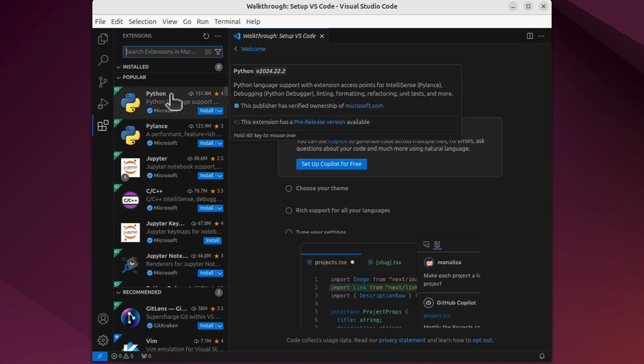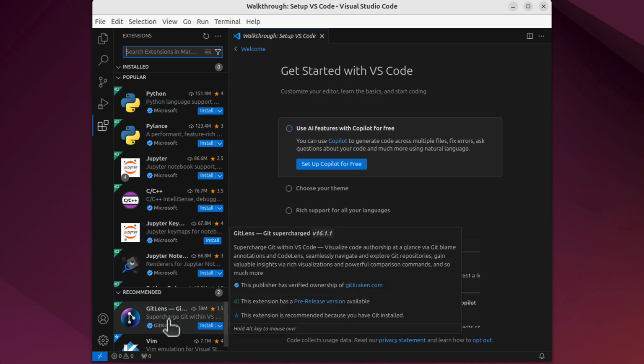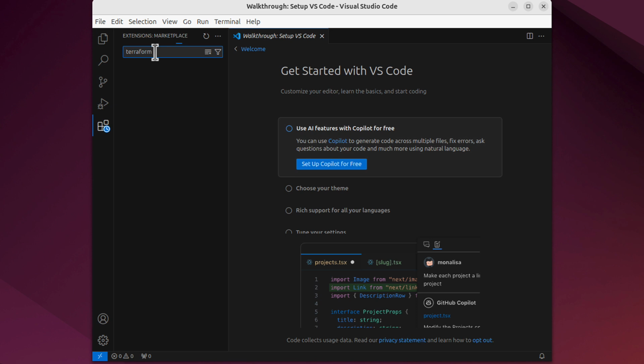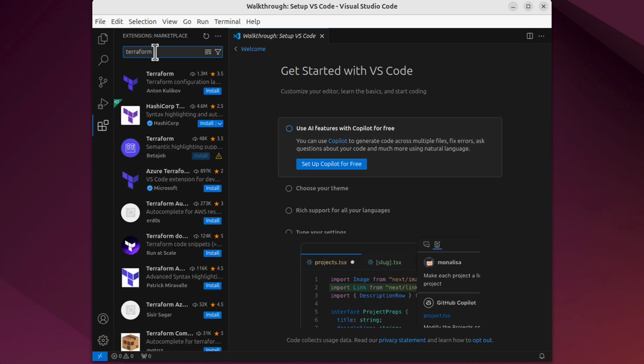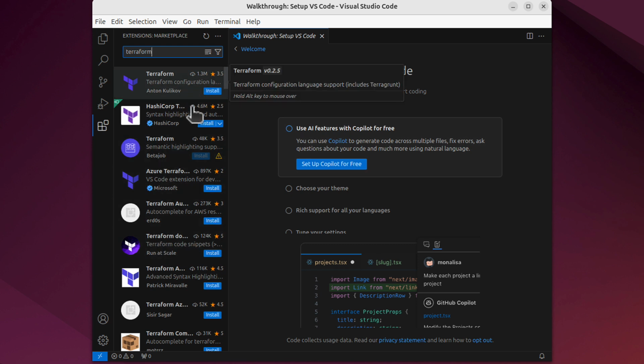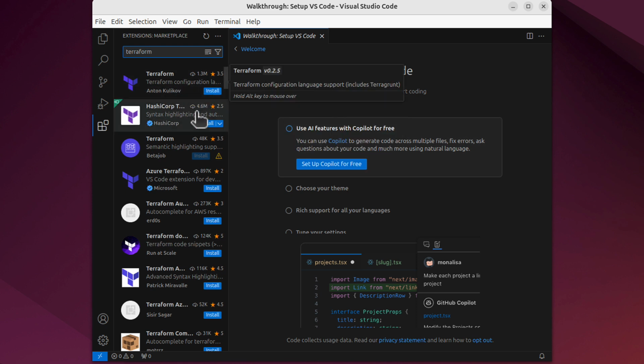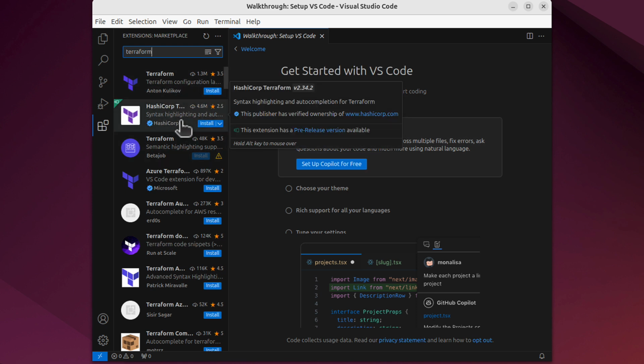For example, here you've got something for Python. You can see it was downloaded 151 million times. And GitLens is another one that you might be interested in later on, but now we are just searching for Terraform. And you will find not one, but also many of them, and you can try them out. I mean, one of them can be better than other, and I personally used first 2 of them. You can see one is from Anton Kulikov and one is directly from HashiCorp. So today we will just try that official one from HashiCorp.